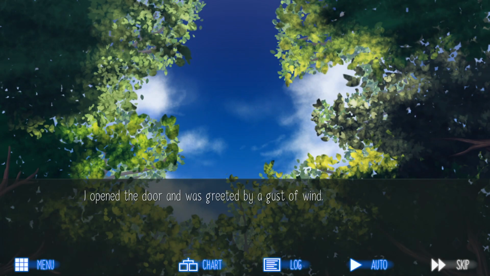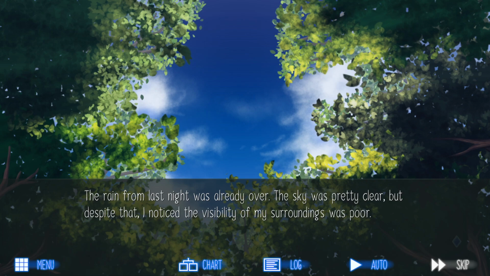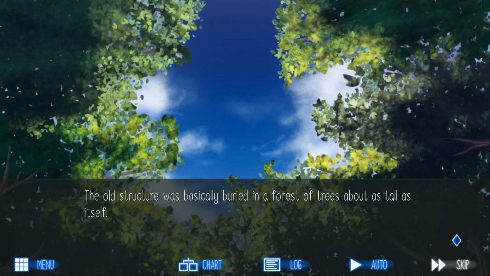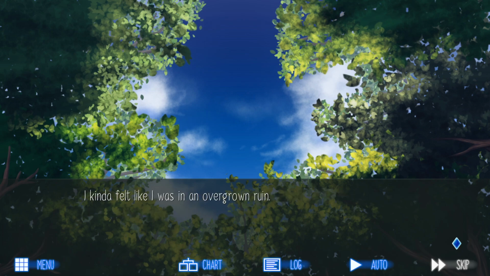I opened the door and was greeted by a gust of wind. The raindrops gathered on the leaves of the tree next to the building flew right into my face, making me grimace. The rain from last night was already over. The sky was pretty clear, but despite that I noticed the visibility of my surroundings was poor. The building was surrounded by leaves. The old structure was basically buried in a forest of trees about as tall as itself. There were branches poking into the exposed hallway. It almost felt like they'd reach out and grab me if I wasn't careful. I kind of felt like I was in an overgrown ruin.